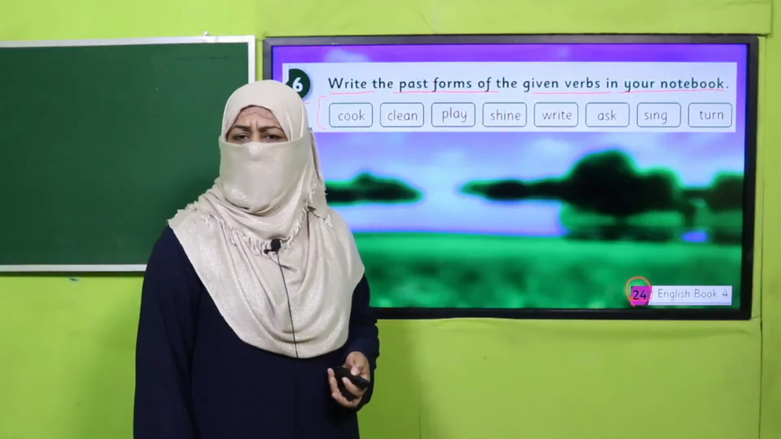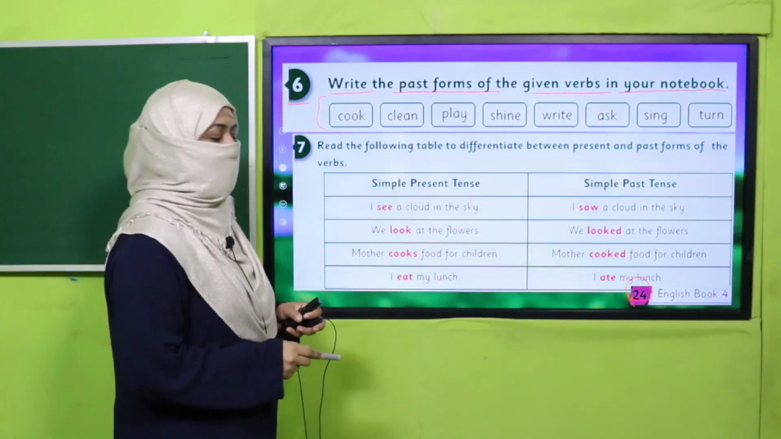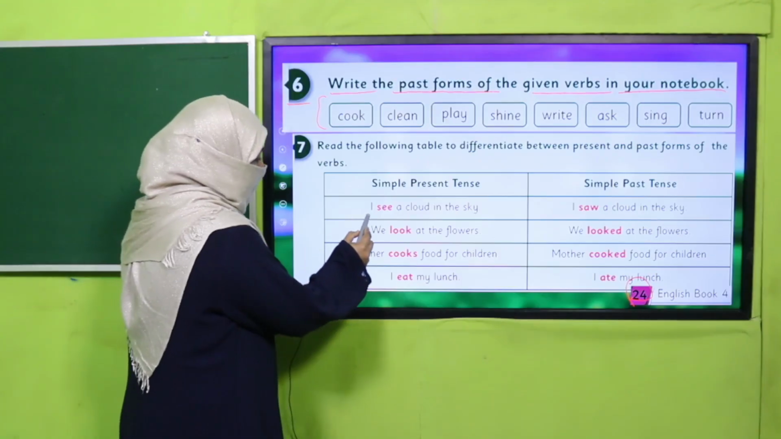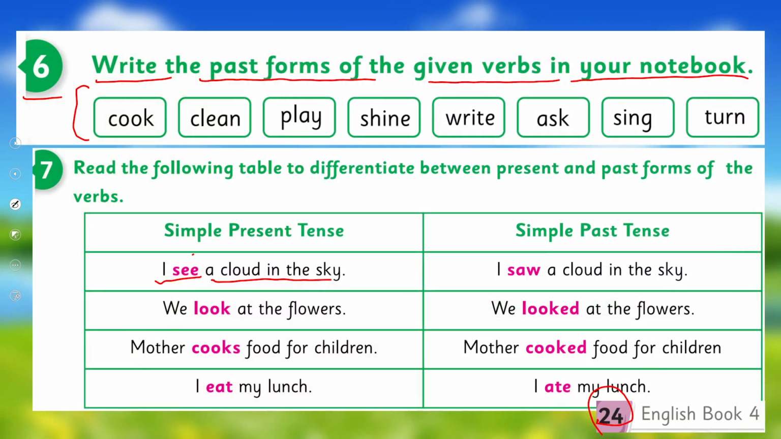Yes, my dear children, are you done with it? Good job. Now I'm going to tell you how we are going to use this vocabulary. What happens, in fact, I see a cloud in the sky. So here, see is the verb. We know it. See is the verb, and it's the first form of the verb, so it's simple present tense.